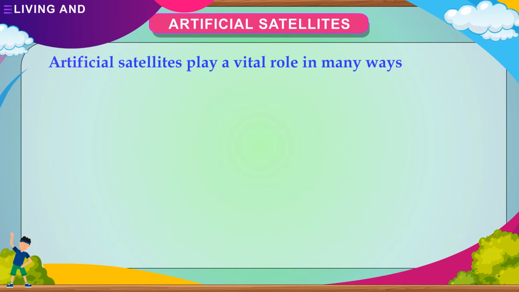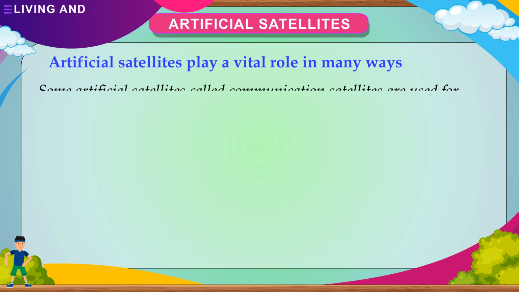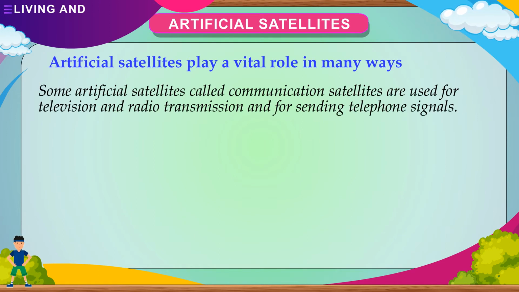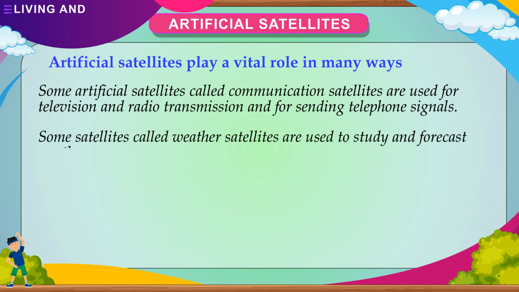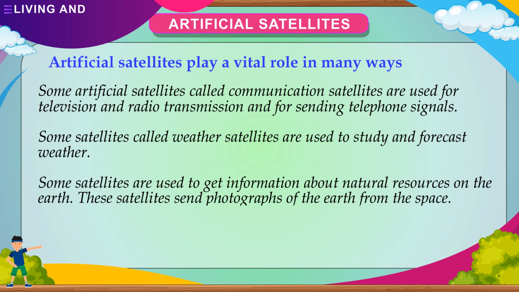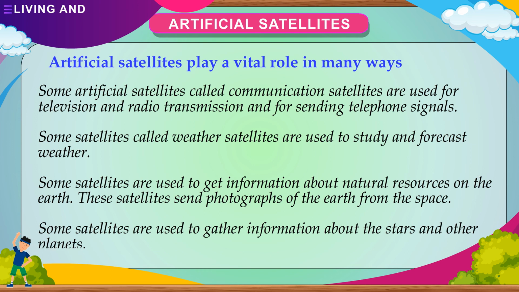Artificial satellites play a vital role in many ways. Some artificial satellites, called communication satellites, are used for television and radio transmission and for sending telephone signals. Some satellites, called weather satellites, are used to study and forecast the weather. Some satellites are used to get information about natural resources on the Earth. These satellites send photographs of the Earth from space. Some satellites are used to gather information about stars and other planets.